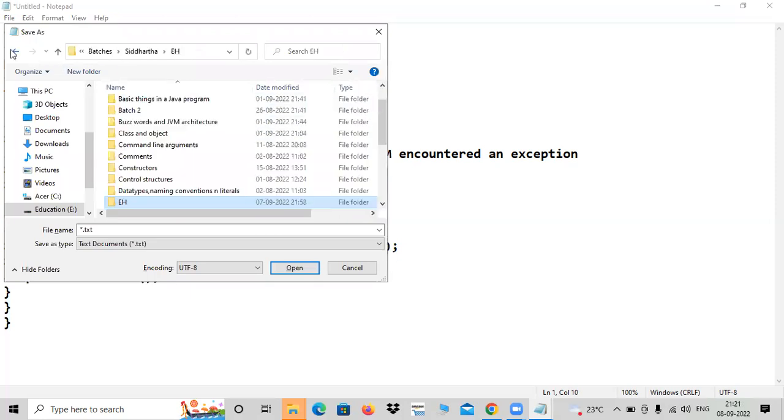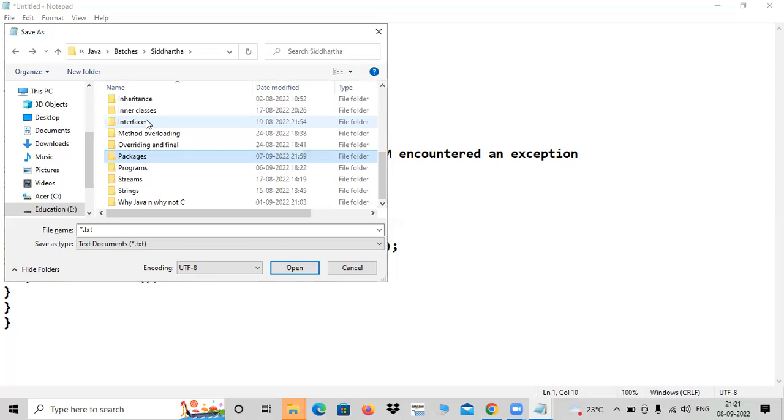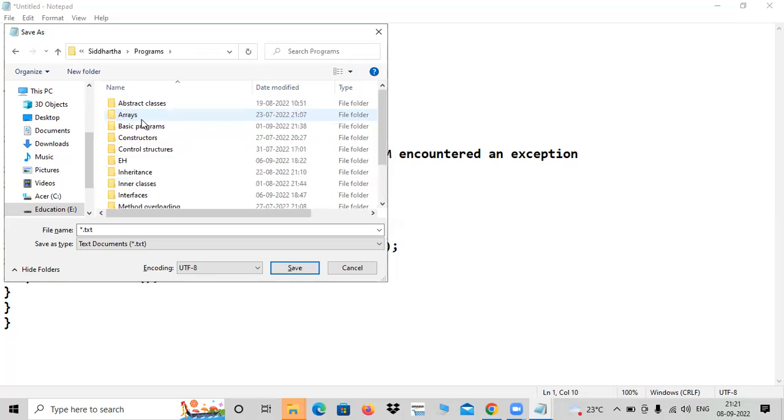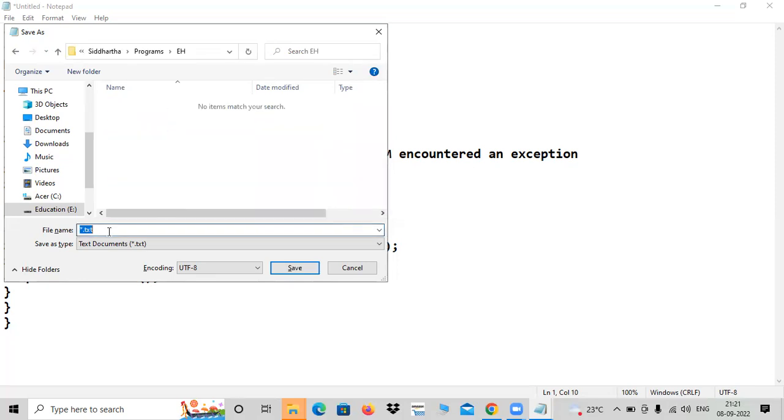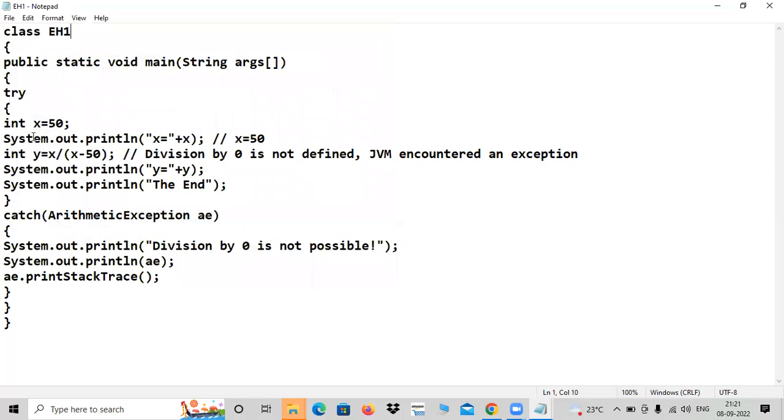Yes, these are programs. EH1 is our program dot Java. So what is happening: for the first statement, the JVM has no problem at all. No problem here also. It can successfully display x equals 50.